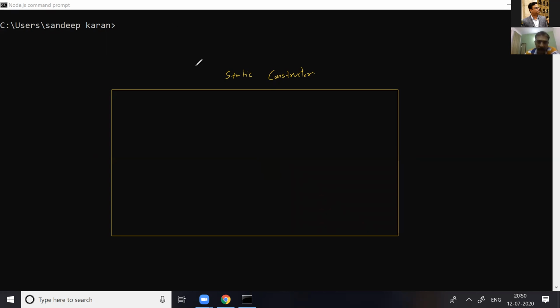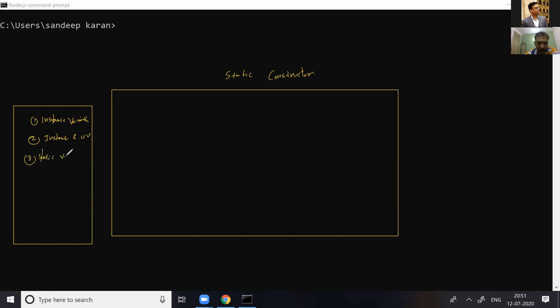So basically the target is the 5 kinds of variable, and we have seen in the last session: first, the instance variable; second, the instance read-only variable; third is static variable; fourth, static read-only variable; and fifth is constant variable.